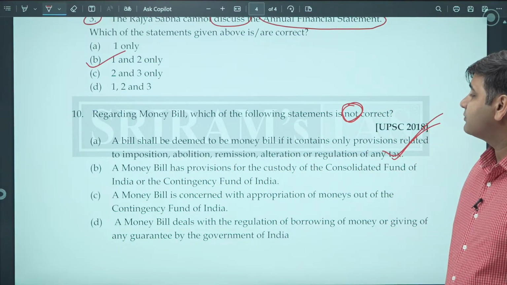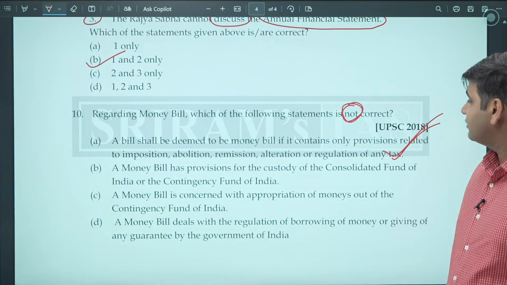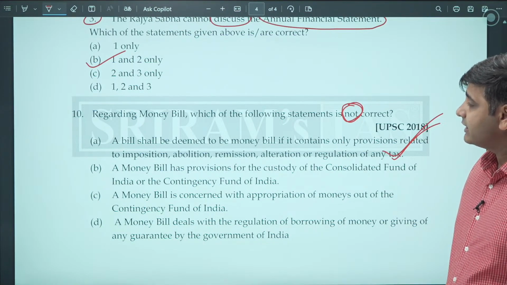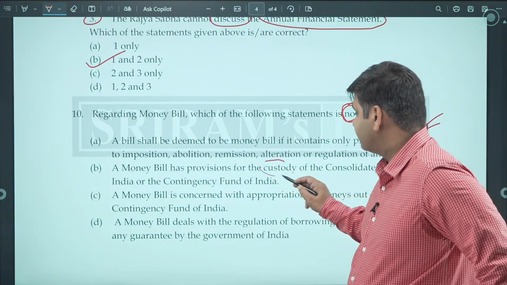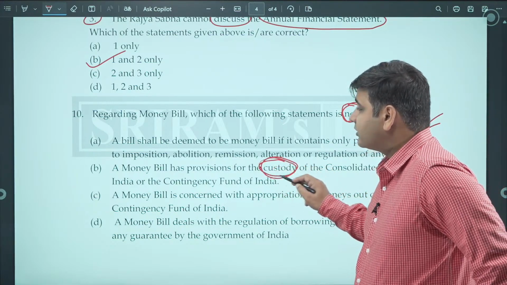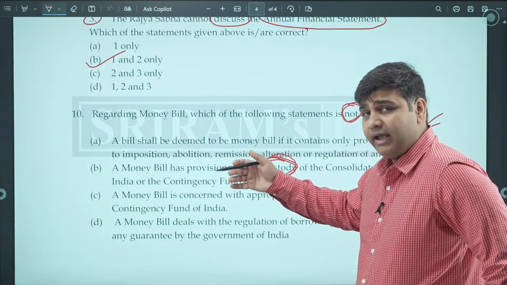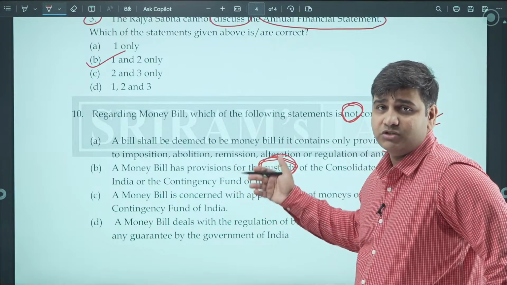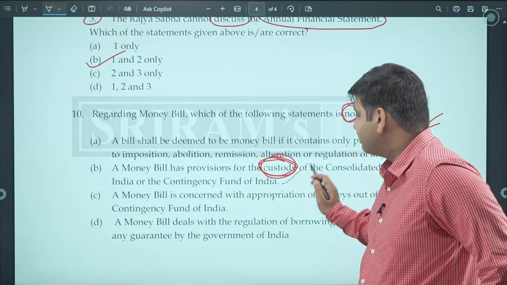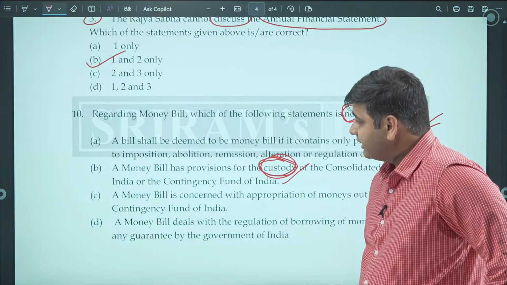A money bill has provisions for the custody of the Consolidated Fund of India or the Contingency Fund of India. So custody of these two very important funds, any law which is made for the custody comes under the provisions of a money bill. That is also an important and true statement.